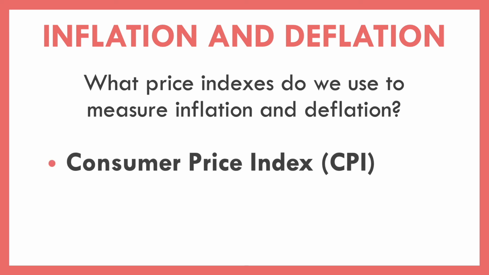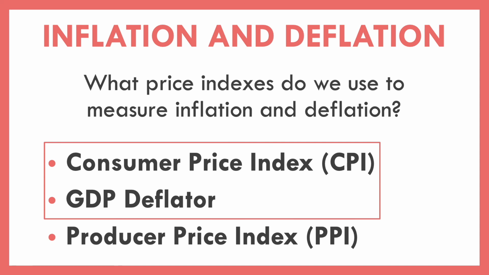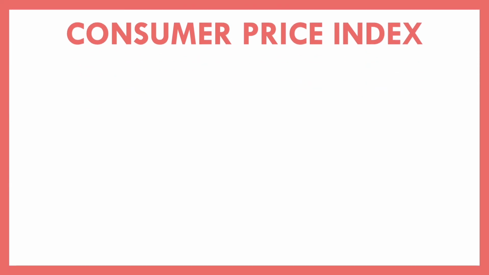So we have Consumer Price Index, known as the CPI, GDP Deflator, sometimes known as the implicit GDP deflator. And then we also have Producer Price Index. Now we're going to focus in on these first two, CPI and the GDP Deflator, as we go. And we want to understand how do we use these in order to determine how prices change over time. So let's start off with our Consumer Price Index.